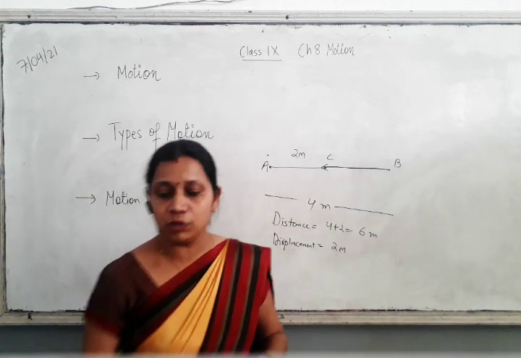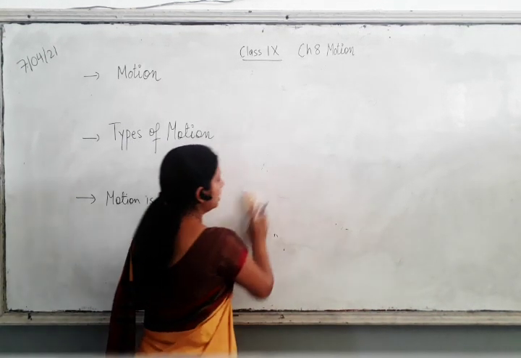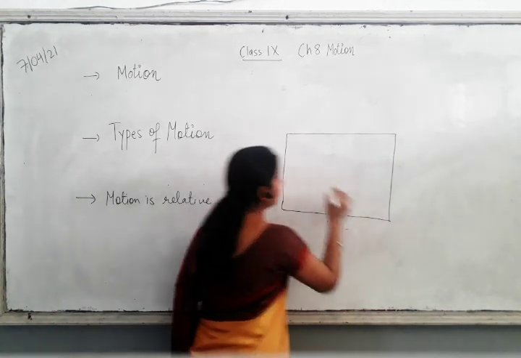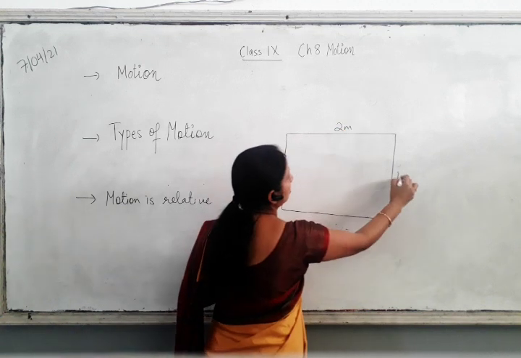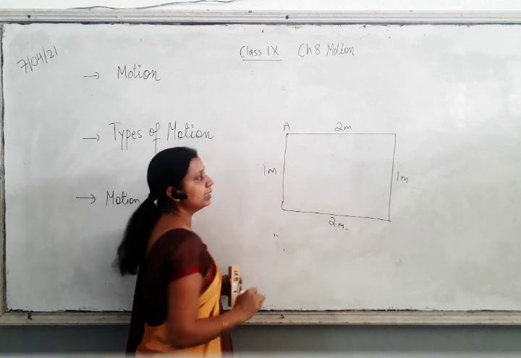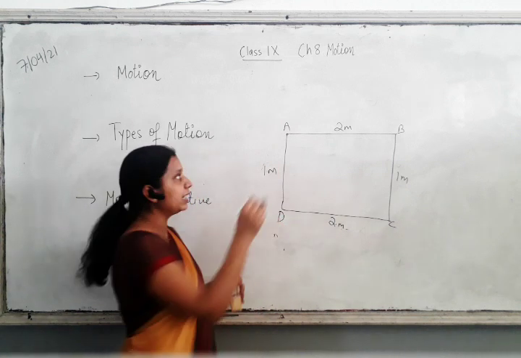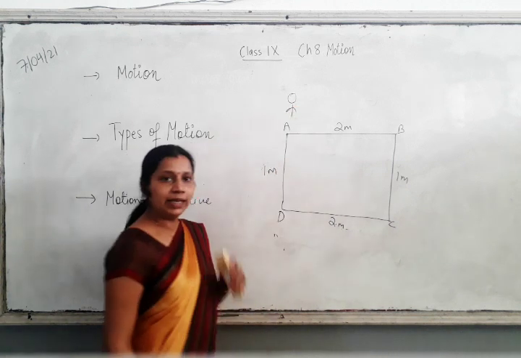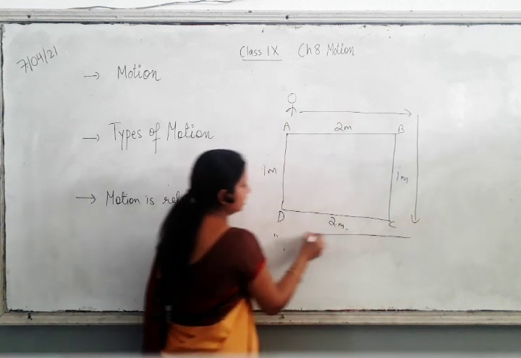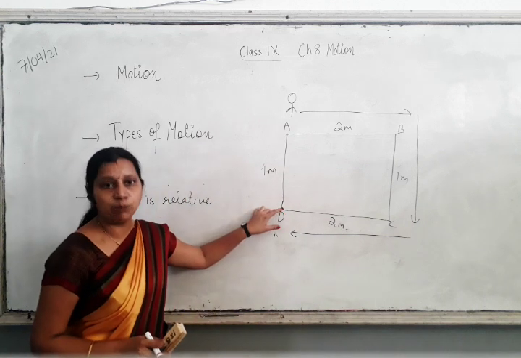One more example I will give you to understand it better. Let's take an example of a rectangle. Let's say this side is 2 meter and this side is 1 meter. These are the points A, B, C and D. A person is standing here. Then he travels along this length, then this length, and then this length, and he stops here at point D.